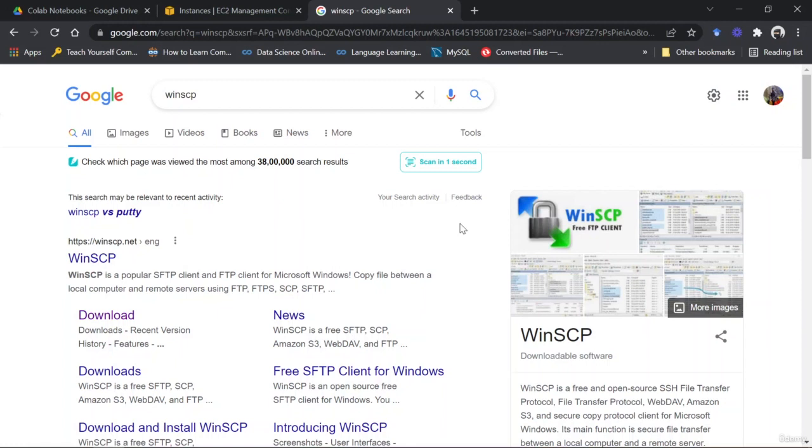So that key is again used as a password, and once you are able to log in, you can transfer your files from your local machine to your virtual machine. So install all of these applications, right? And I would be using these applications to transfer the file and set up the code inside our virtual machine in the next video.